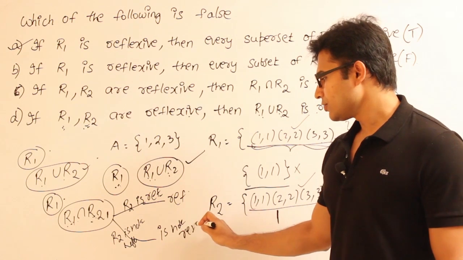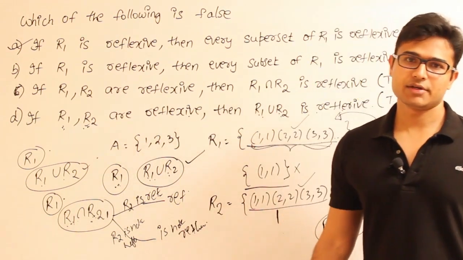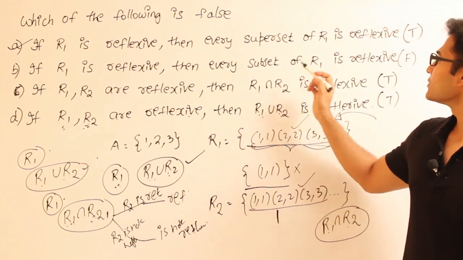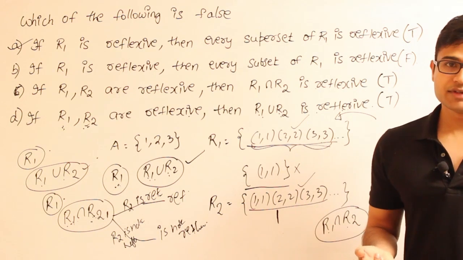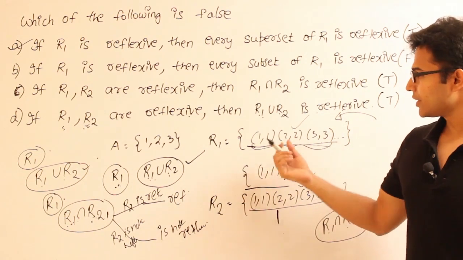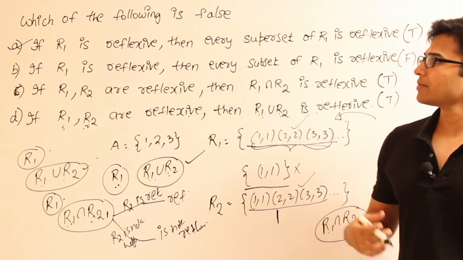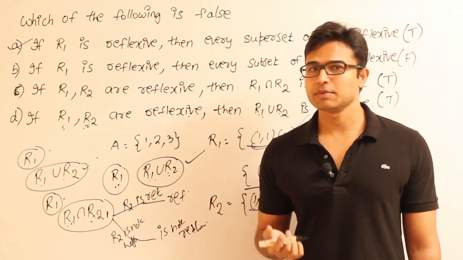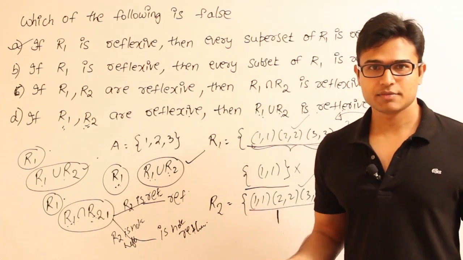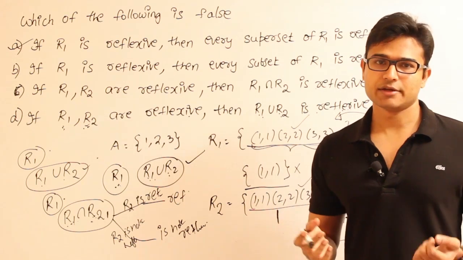So if you are not able to guess it like this, always take an example and try to evaluate it. Whenever they ask whether it is definitely reflexive, or always reflexive, something like that, it is better you take an example and work it out. I have given you only a few examples. There can be many other questions possible like this: R1 intersection R2, R1 union R2. Take the example and try to work it out. At least take 2-3 cases, then you will be clear about it.